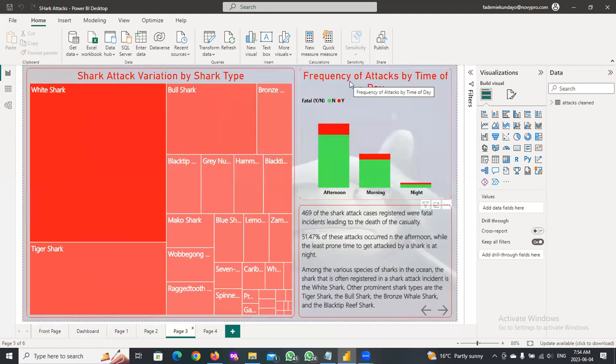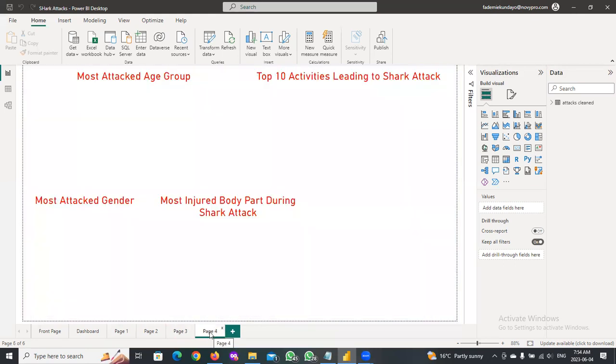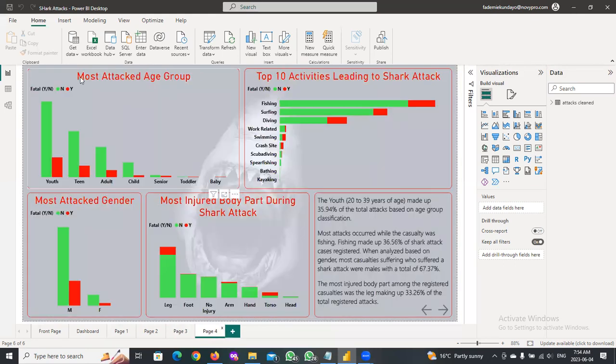We can see the frequency of the attacks by time of day as well, showing that most shark attacks occur in the afternoon and then in the morning, and the fewest shark attacks occur during the night. We can also see the most attacked age group, the youth, and then the teen taking the top spot, while toddlers and babies take the least.